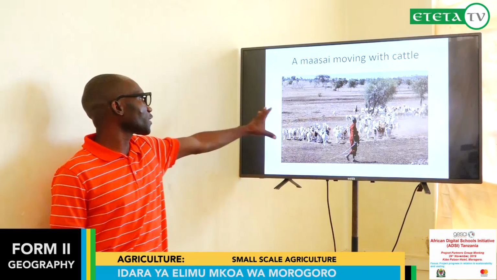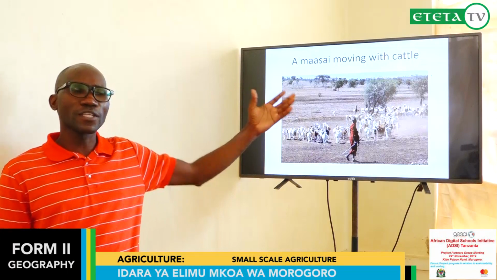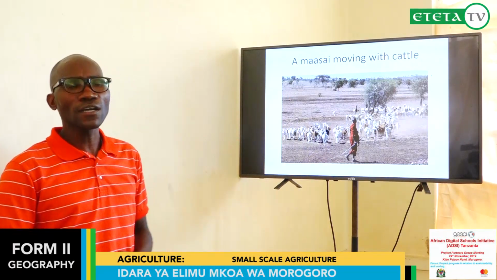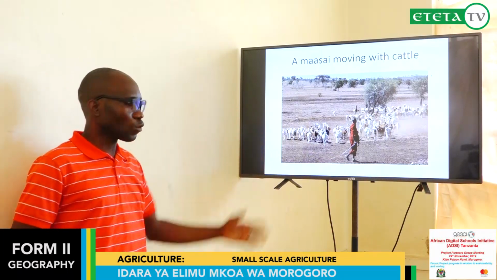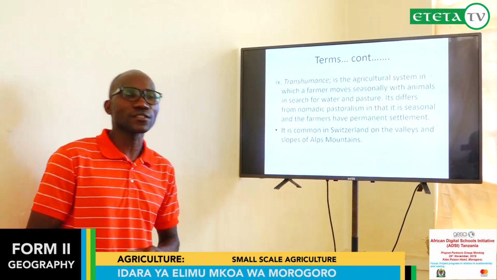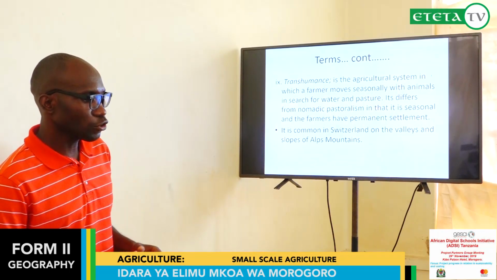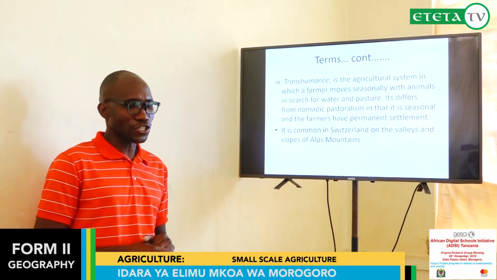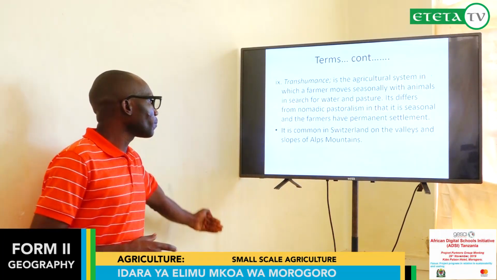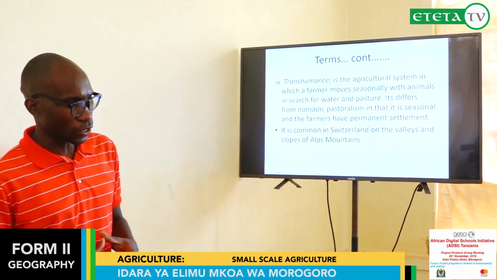Once you see this picture, it means the land is too dry. So once it is too dry, most of the livestock keepers move from one place to another in order to find pasture and water. This is an example of a person moving with his or her own cattle. Another term is transhumance. Transhumance is an agricultural system which involves a farmer moving seasonally from one place to another, searching for pasture and water.